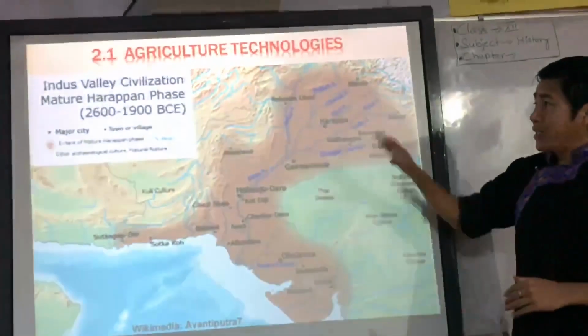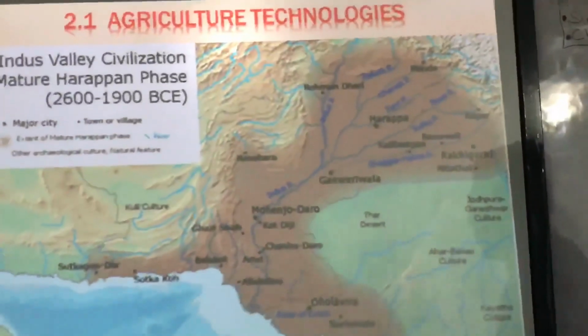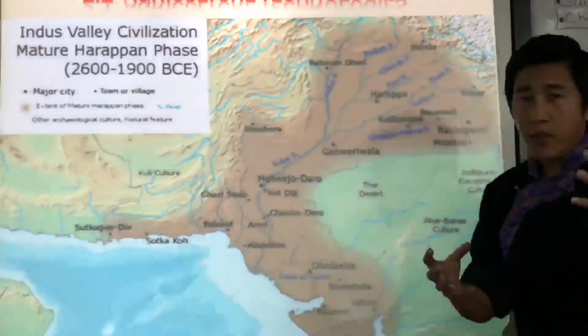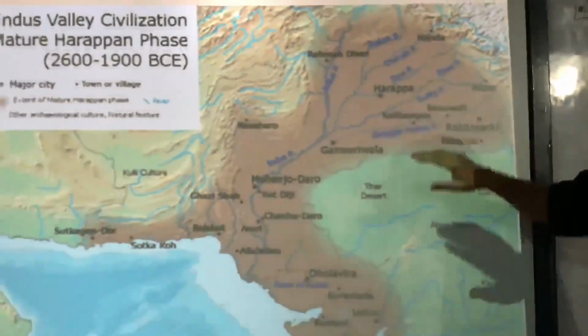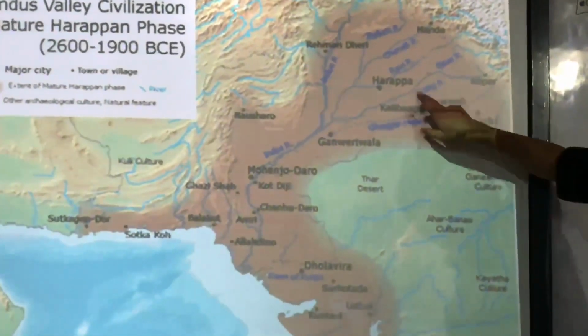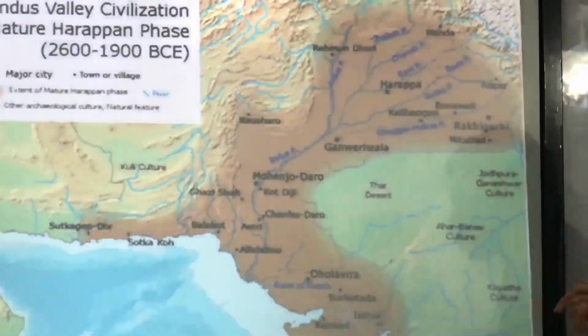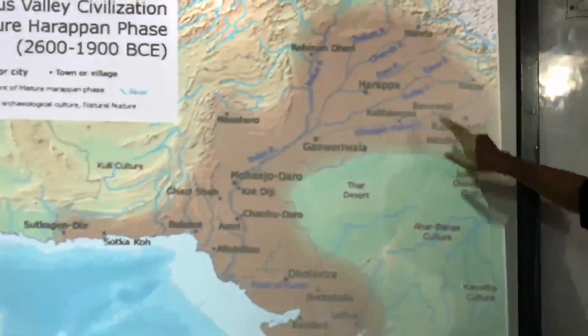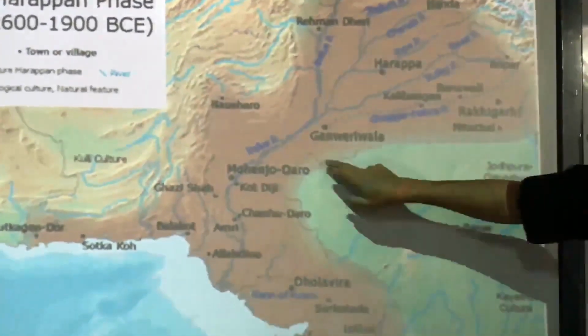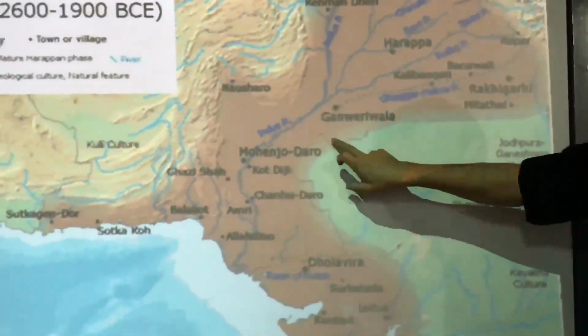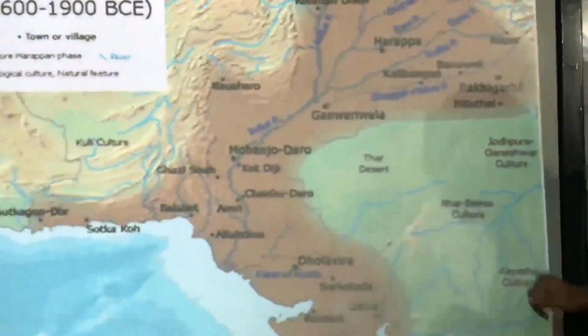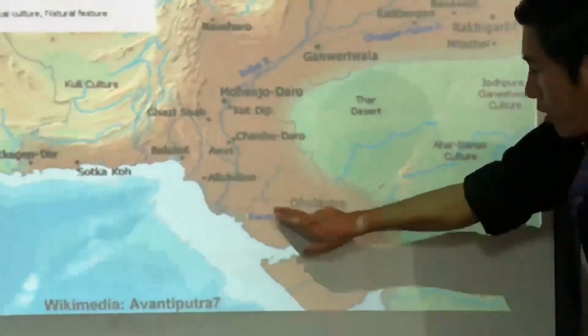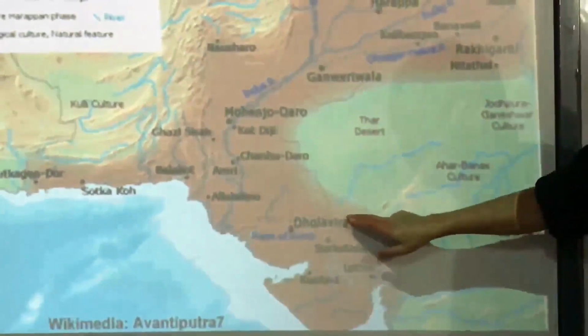So next, this is a map of Indus Valley civilization. See, here is Banawali, where the terracotta model of plow was found. And Cholistan should be over here, but it is not in this map. Then we have Dholavira in Gujarat over here, where the water reservoir, the artificial lake, was found.